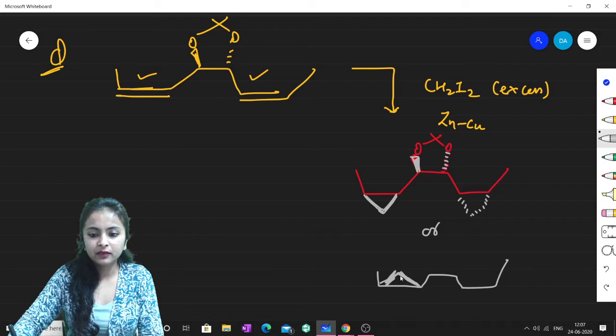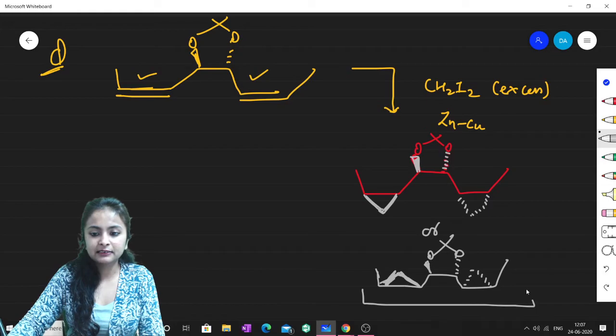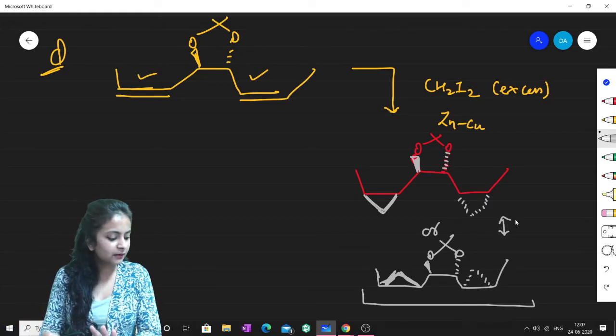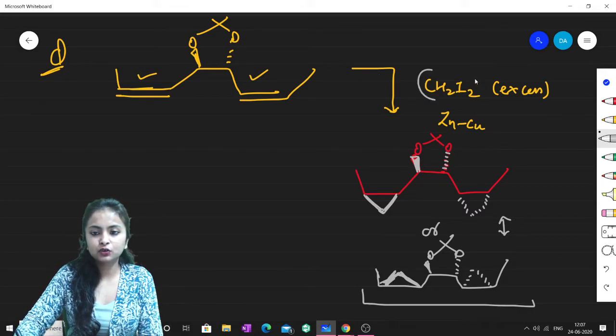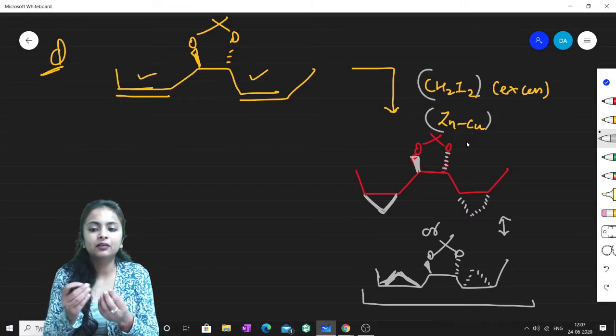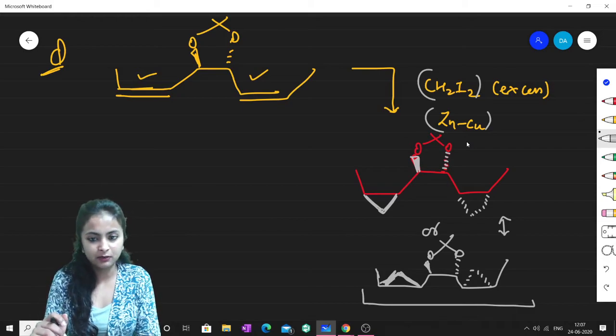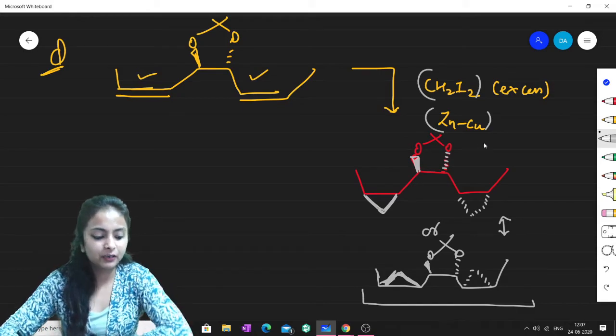Okay, above and below. Am I clear? So this is just because of this part. So I hope this part is clear. Okay, so this is the question to this part. This is what we call CH2I2, and I have treated it with zinc, copper, and ultimately this is the ultimate product. Okay, so I hope you have understood this part.